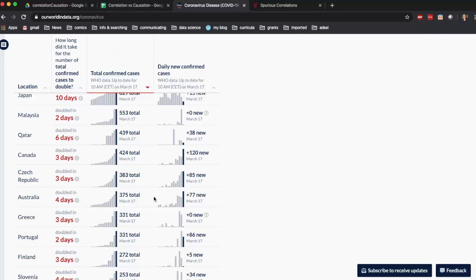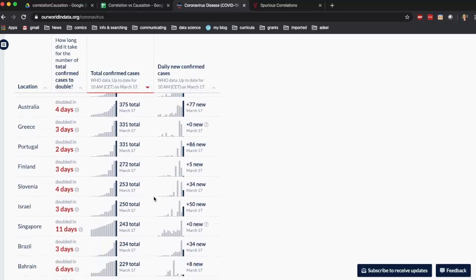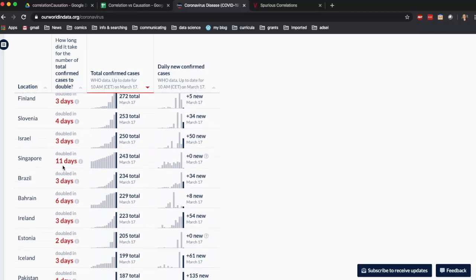And two of the examples that are being used to highlight this are Indonesia and Singapore. So let's find Singapore, which is indeed handling the situation very well. Their cases are only doubling in 11 days, which is much, much better than the 4 that Australia is currently looking at. But they only have 243 cases in total. So that's really good. They've controlled their outbreak, and it's been going for some time now.